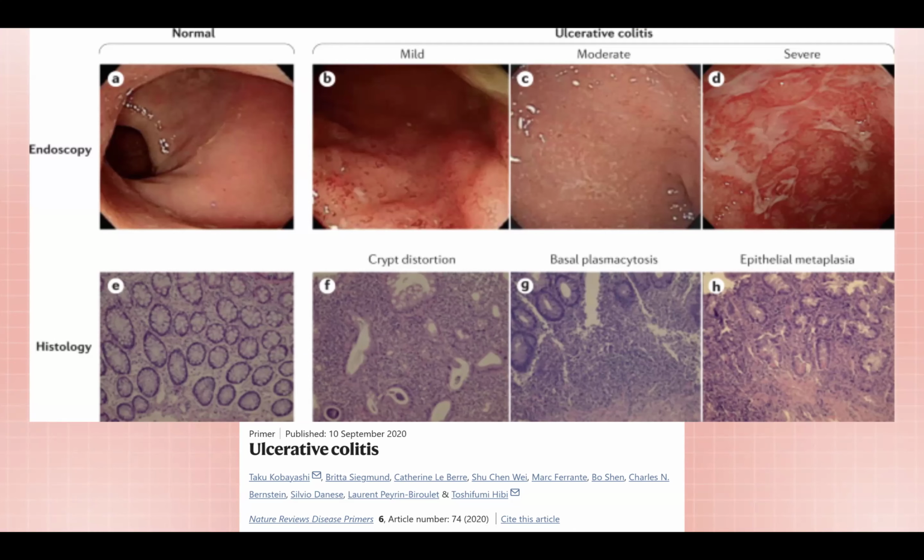On the left, we can see very little inflammation, pretty much none, in an endoscopy. So this patient, if they have ulcerative colitis, it's not very prevalent. Now to the right, we can see very little inflammation, not much, but it's still there. And then moderate to severe, it's very bad. These are very bad cases of ulcerative colitis, and those symptoms are very prevalent.